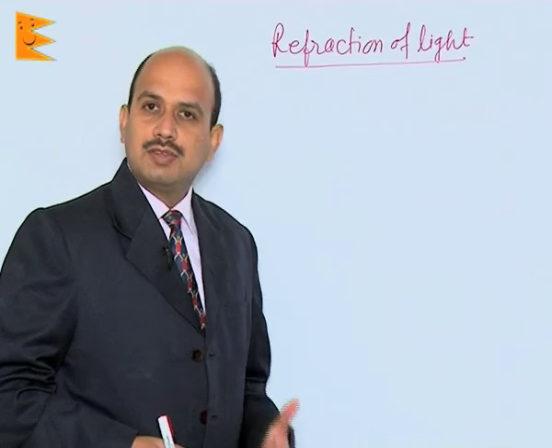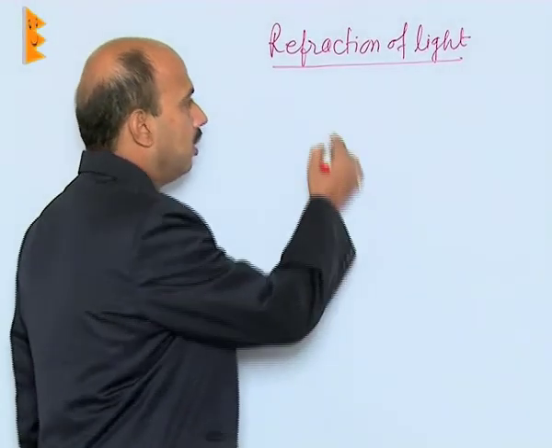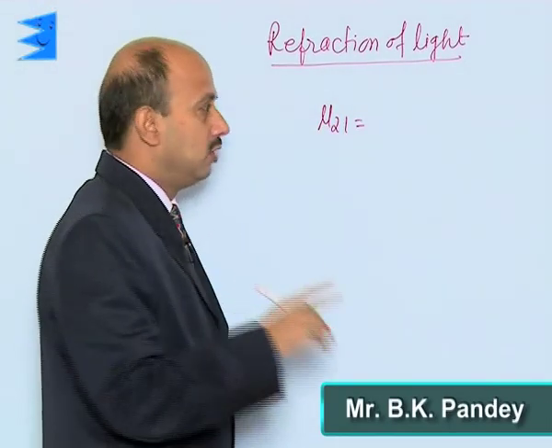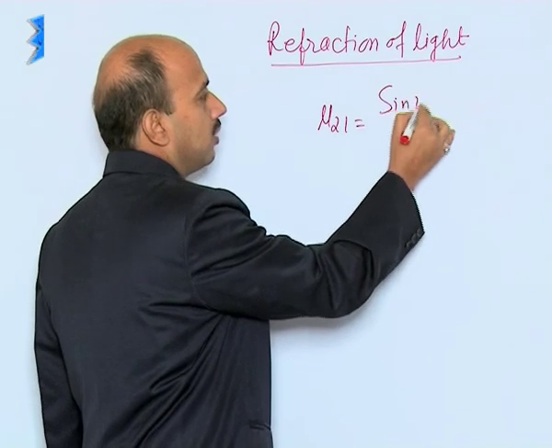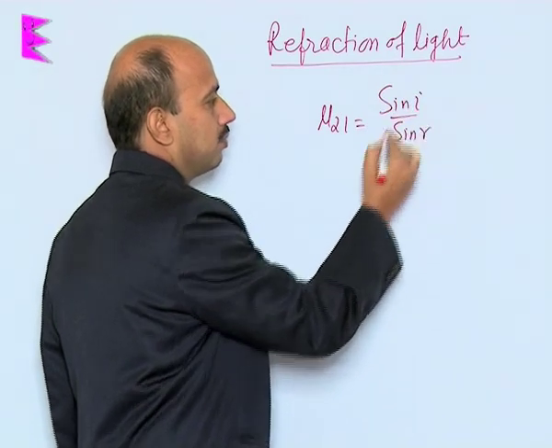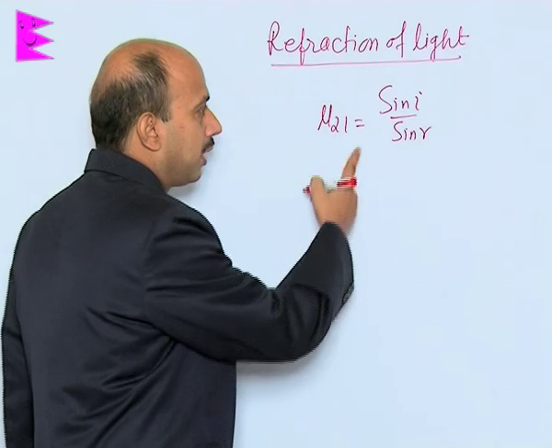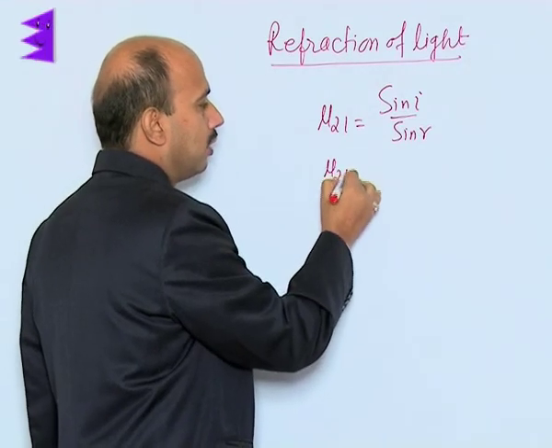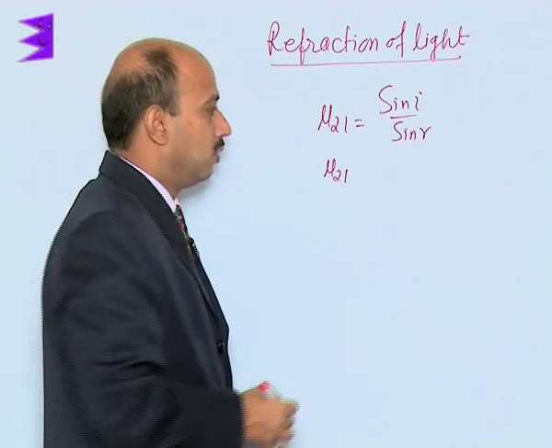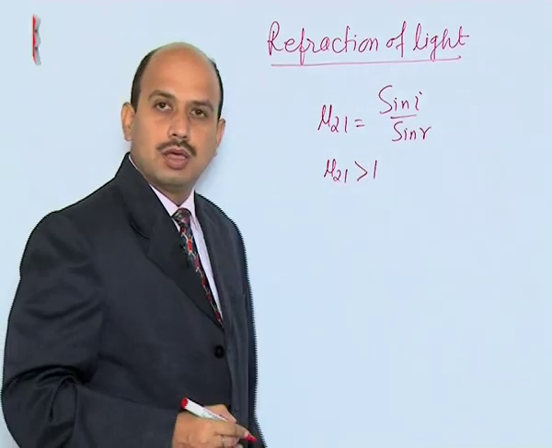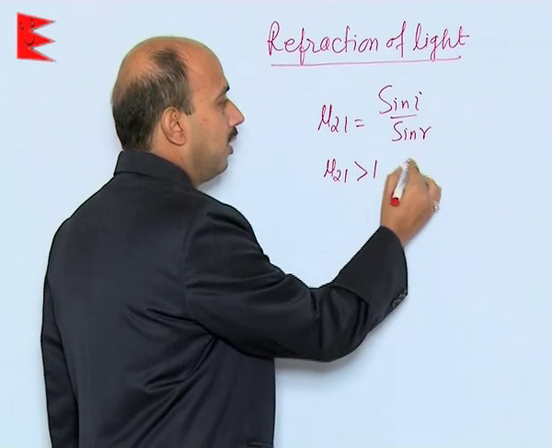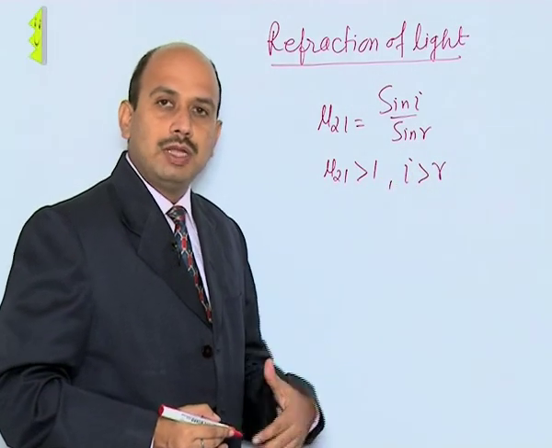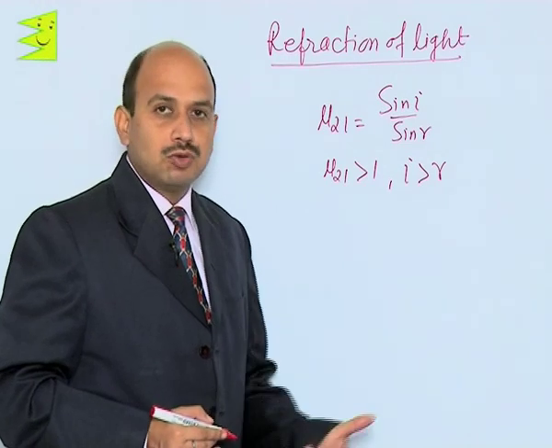So now we have done Snell's law, and we have seen here mu 2 1, that is refractive index of the second medium with respect to first, is equal to sine i upon sine r. Suppose in this case mu 2 1 is greater than 1. It means that i is greater than r. That means that when the light travels from one medium to second medium, it bends towards the normal.